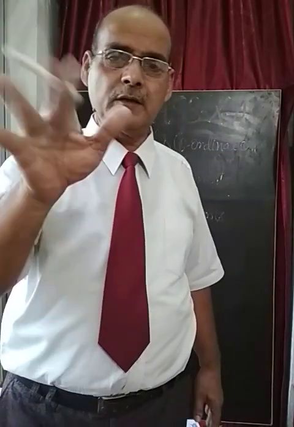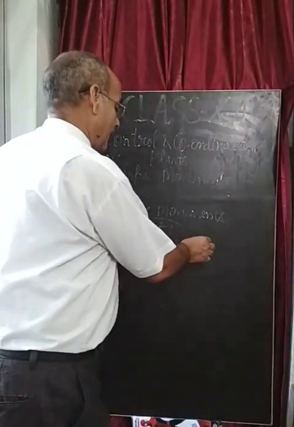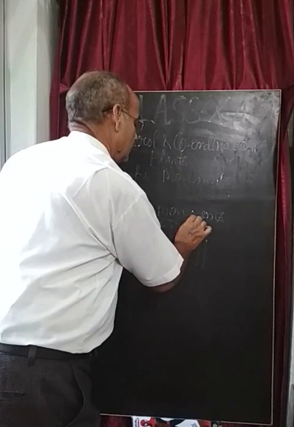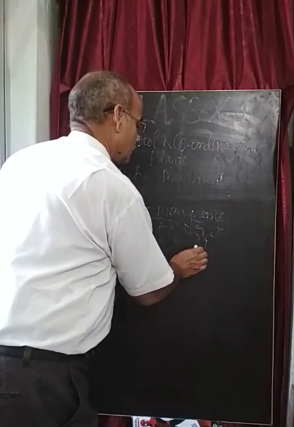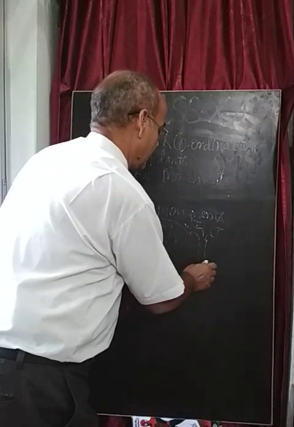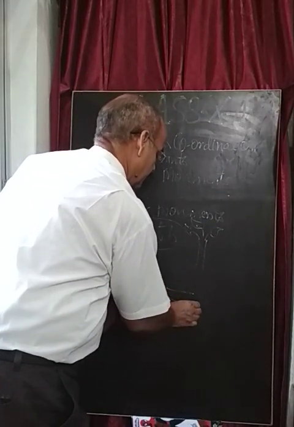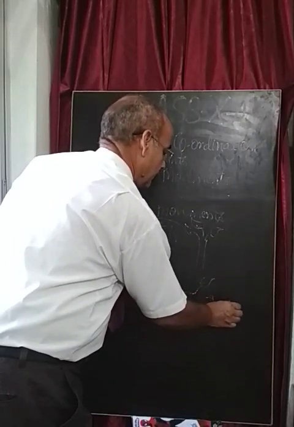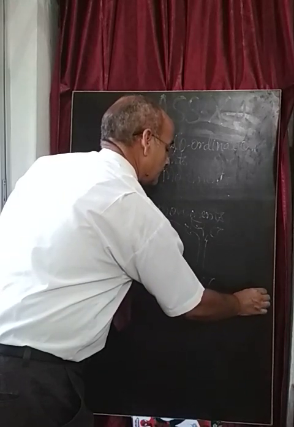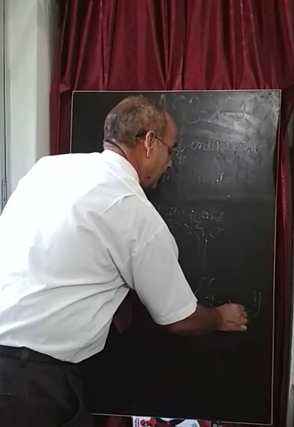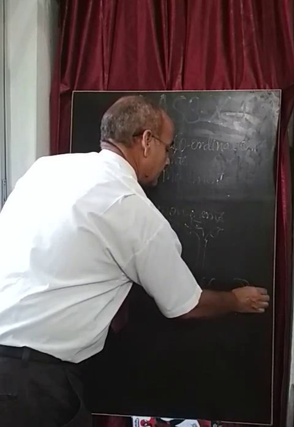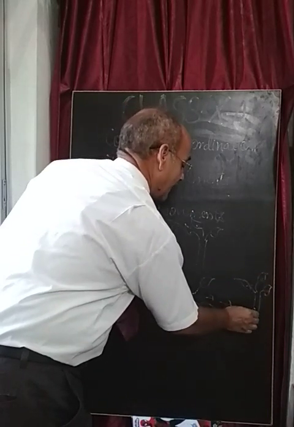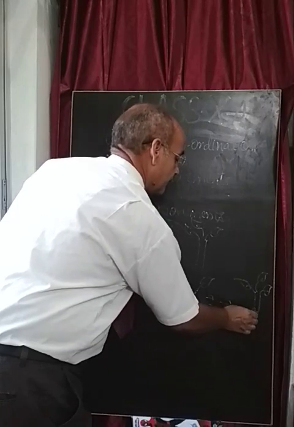But I would like to give you some examples. My dear students, if you take a plant that is growing upward in your home garden, and if you keep this plant parallel to the earth like this, then after some time you will find the stem moves upward and bends towards the upper direction, going far away from the earth, because of the higher concentration of auxin inside the stem in this plant.